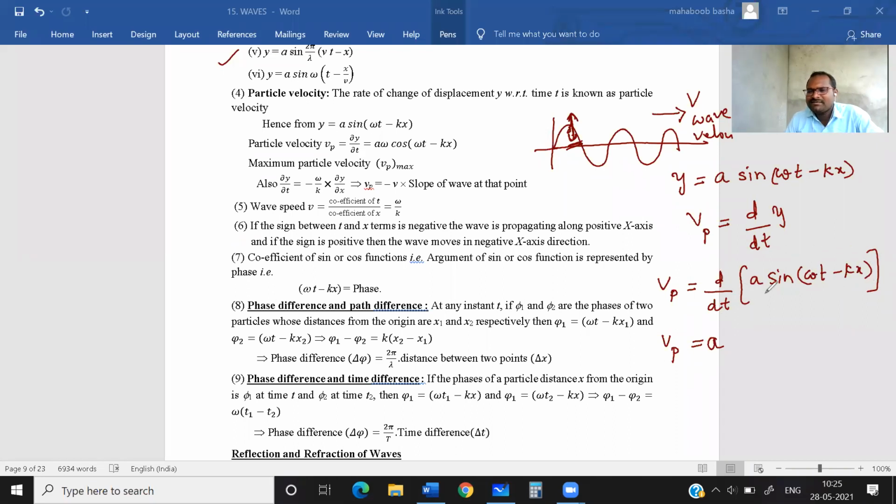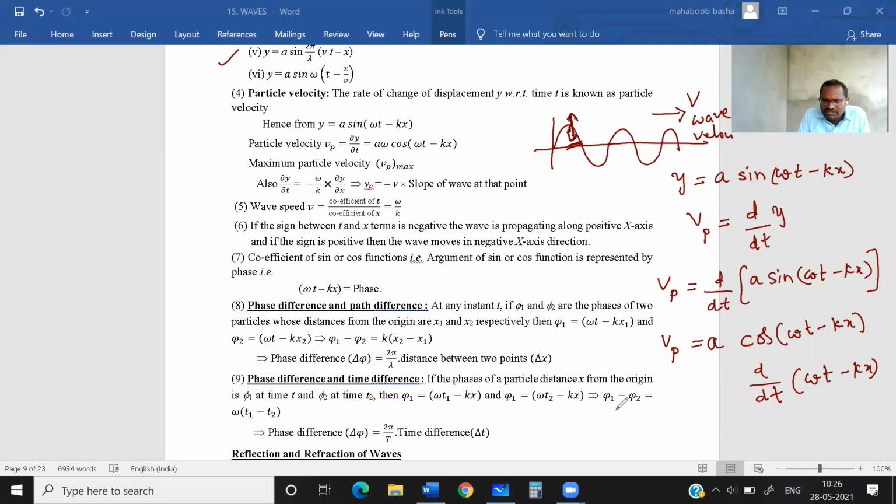D by dt of sine theta is cos theta, where theta is omega t minus kx. Now omega t minus kx is again a function, a variable, so we need to differentiate it also, multiplying by d by dt of (omega t minus kx). Clear, students?